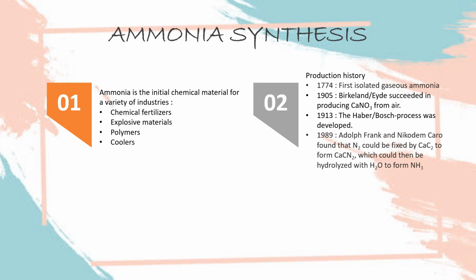In 1774, the first isolated cases of ammonia were discovered. Then, in 1905, Birkeland and Eyde succeeded in producing CaNO3 from the air. After that, in 1913, the Haber-Bosch process was developed. This process is still used even now in many factories for ammonia production.